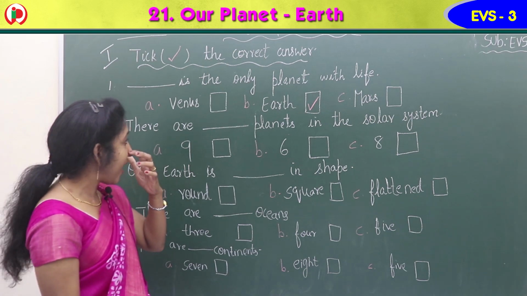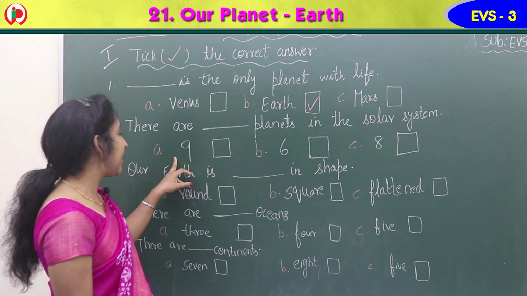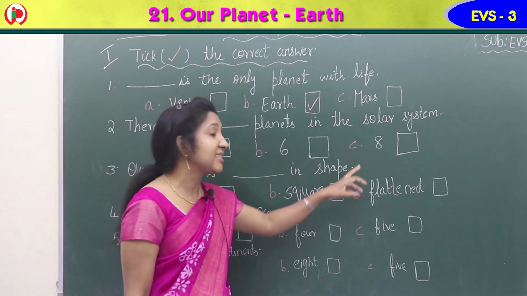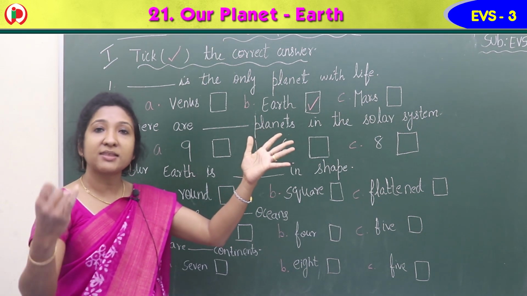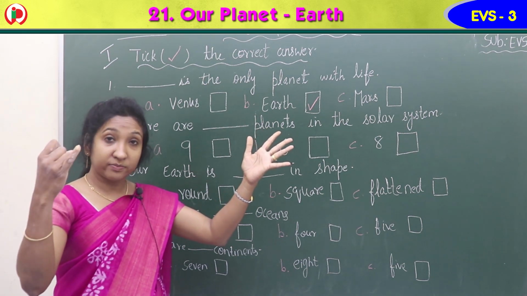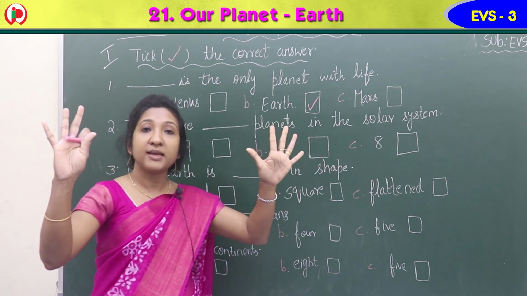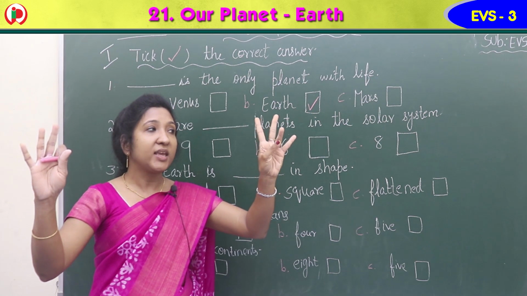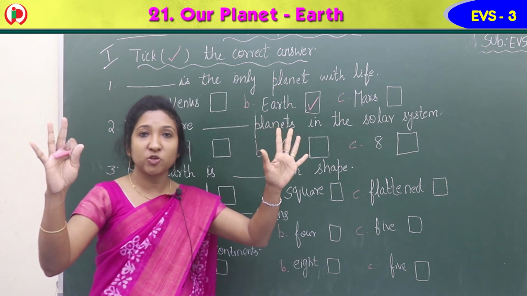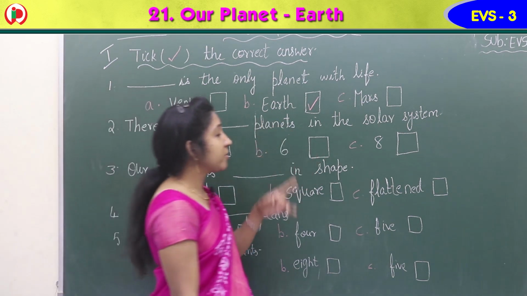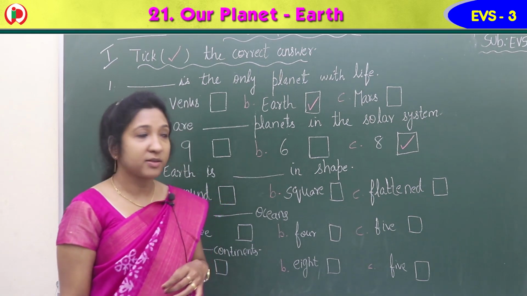Second, there are dash planets in the solar system. How many planets are there? Option A, 9. Option B, 6. Option C, 8. Mercury, Venus, Earth, Mars, Jupiter, Uranus, Neptune, Saturn, isn't it? How many are there? 8. Mercury, Venus, Earth, Mars, Jupiter, Saturn, Uranus and Neptune. 8 planets. So option C is the correct answer. So give a tick here in the square box.